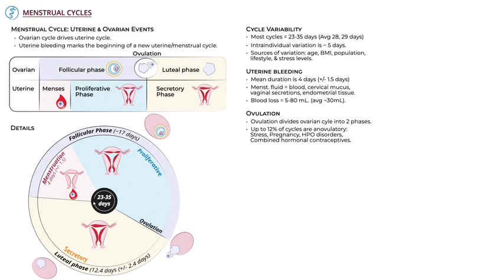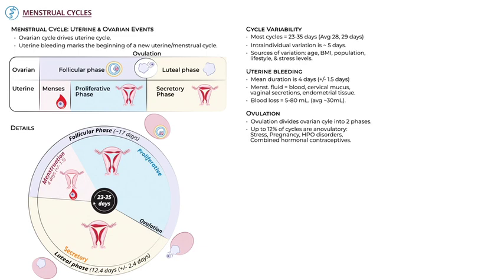And our notes indicate that up to 12% of cycles in healthy, normally cycling individuals are anovulatory, meaning that an egg is not released from the ovary. Anovulation can be caused by a variety of physiological or pathological factors, including stress, pregnancy, hypothalamic pituitary disorders, and the use of combined hormonal contraceptives which block ovulation.